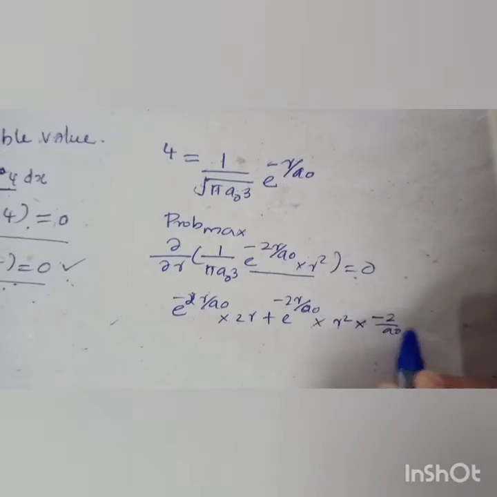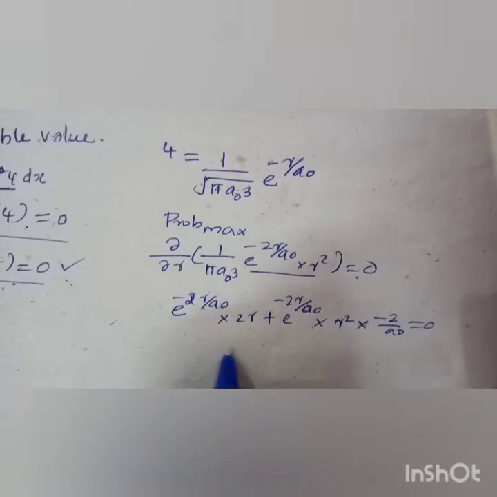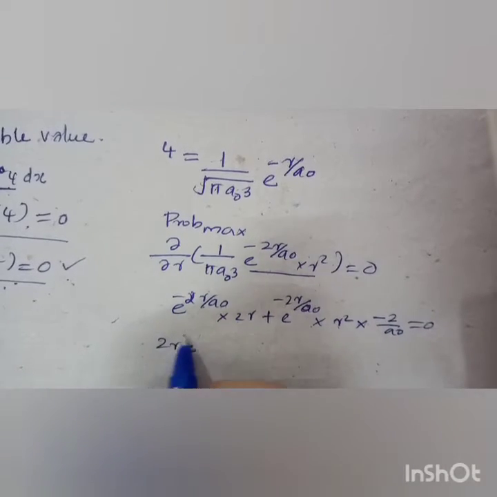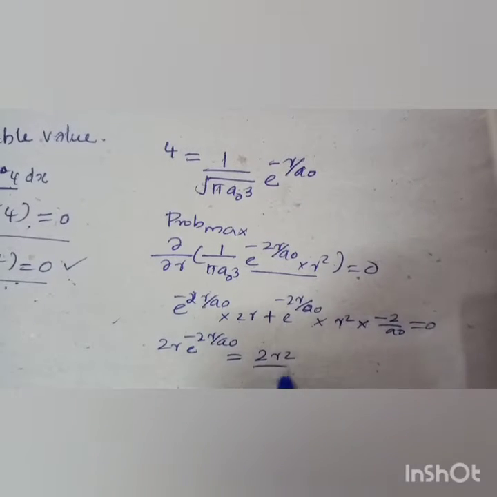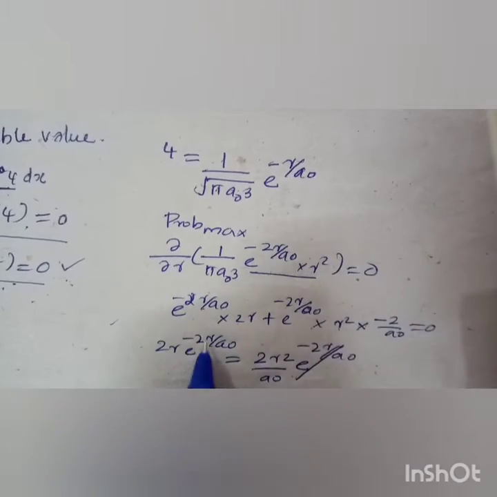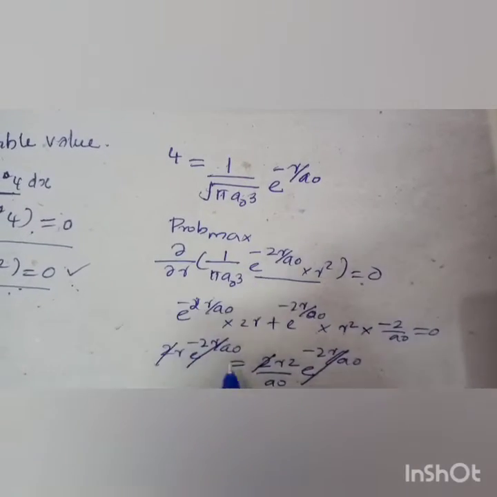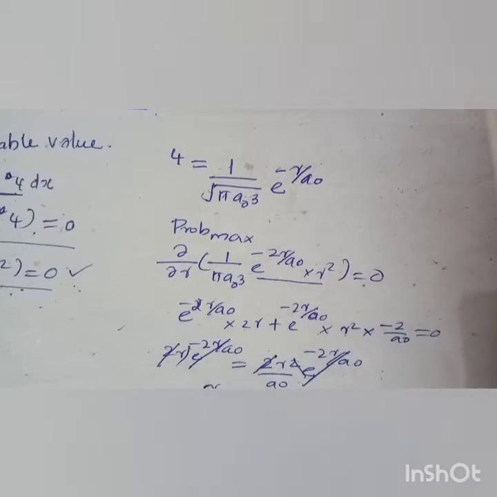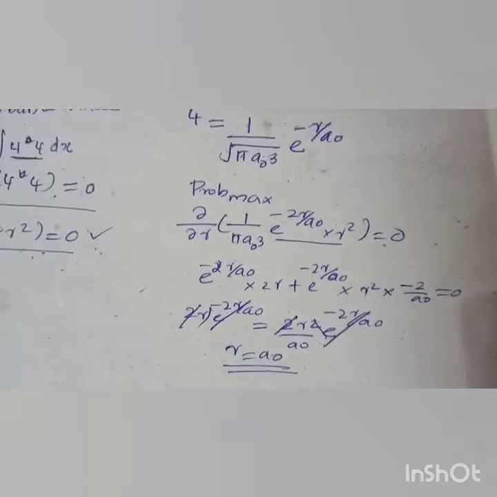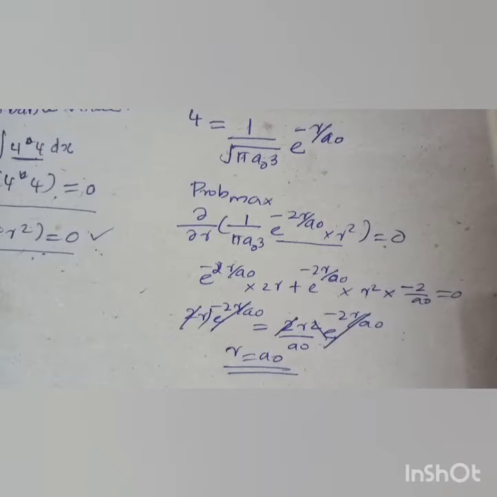So we got 2r e raised to minus 2r by a naught equal to 2r square by a naught e raised to minus 2r by a naught. The 2 cancels, r cancels, so r is equal to a naught. This is the most probable value, the point at which the probability is maximum.